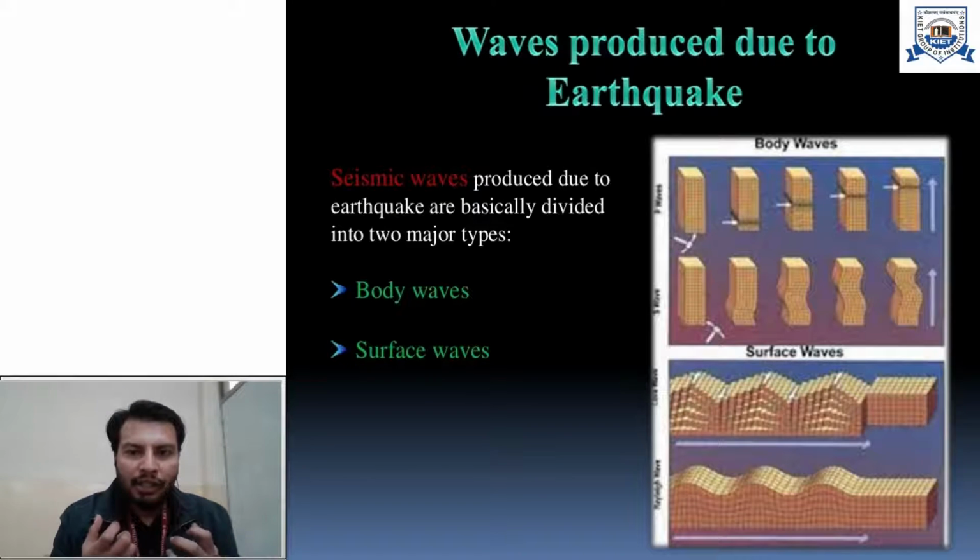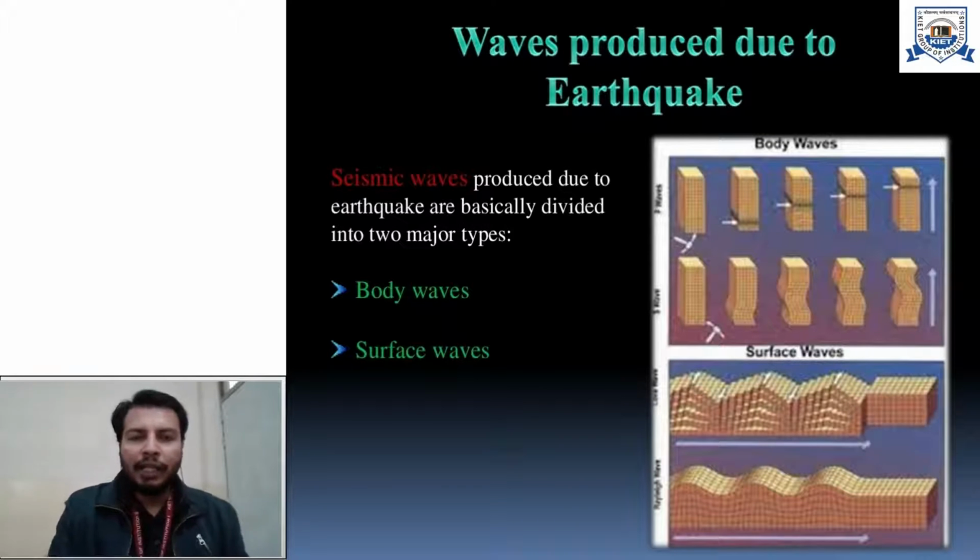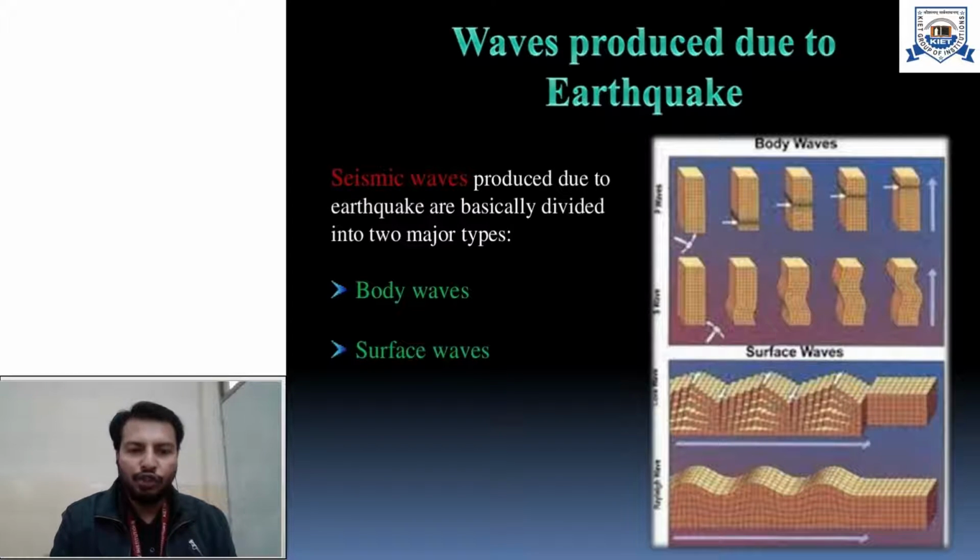So the energy that was gradually stored at a particular point is finally suddenly released, in the form of energy waves. Those waves carry energy. Now what do we call the point where the earthquake originates? That point is the focus. At the focus, the energy is released in the form of waves, and from the focus the waves travel in all directions. Those waves, originating from the sudden release of that energy, are called seismic waves.